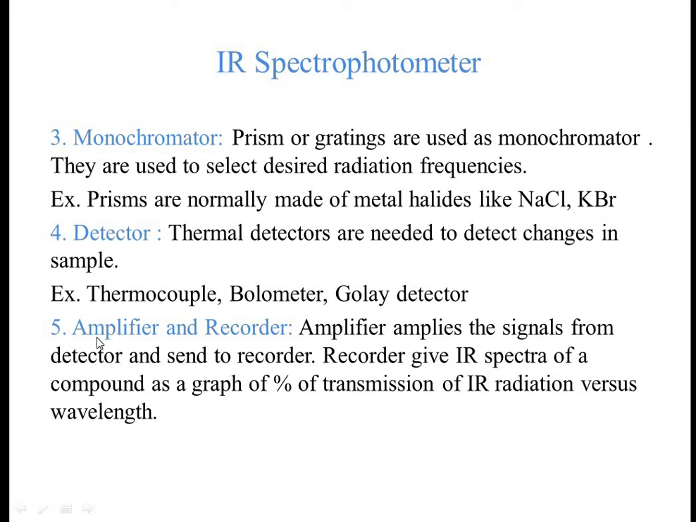Then the last point is the amplifier and recorder. Amplifier, what is the role of amplifier? Amplifier amplifies the signals from the detector and sends them to the recorder. Whatever signals are in the form of light are converted into electrical energy and sent to the recorder. Recorder gives the IR spectra of a compound as a graph.